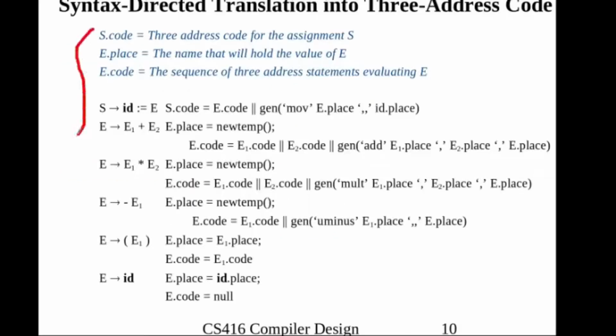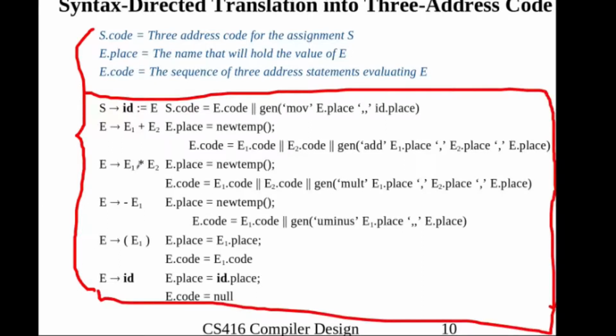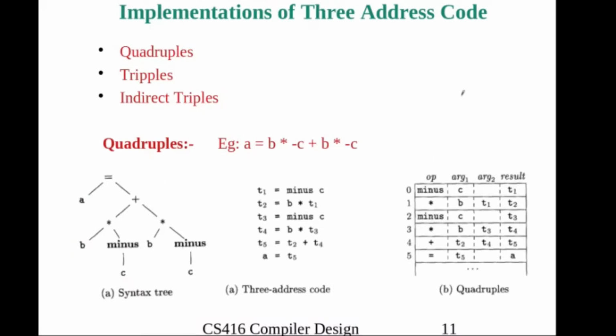Now, this is one example of how we can use our syntax directed definition for 3 address code. Here we have defined the corresponding syntax directed definition plus the 3 address code generation functions, and this is the meaning of s.code and e.place. This is one example, you can see that. We have seen more about 3 address code, and a few 3 address statements, and how we will write them. The next topic is how we will represent the 3 address code in memory.